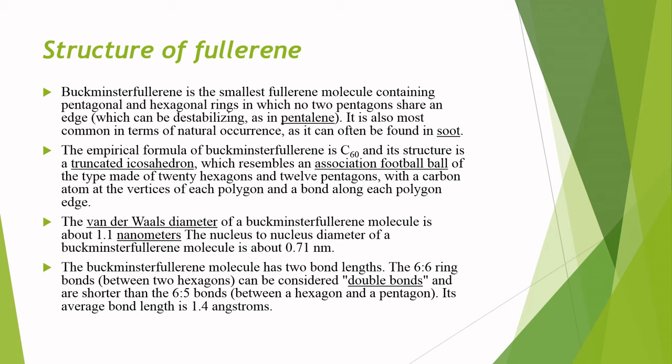Buckminster fullerene also has two bond lengths. The 6-6 ring bonds between two hexagons can be considered double bonds and are shorter than the 6-5 bonds between a hexagon and a pentagon. Its average bond length, what is a bond length? Bond length is 1.4 angstrom. And what is the hybridization? This is sp2 hybridized. This is the structure of fullerenes.